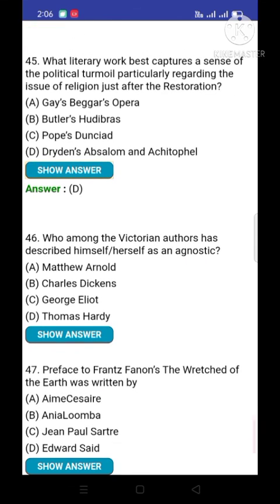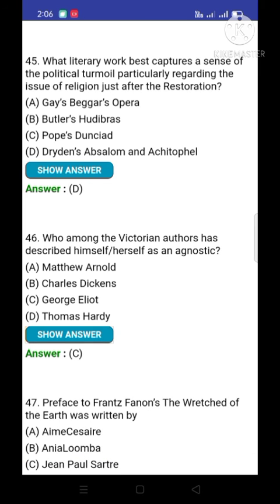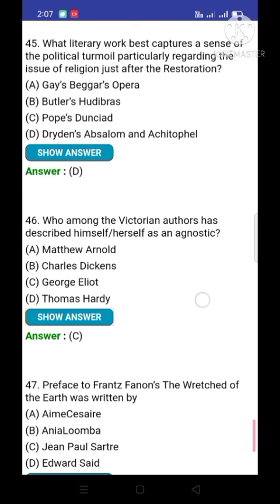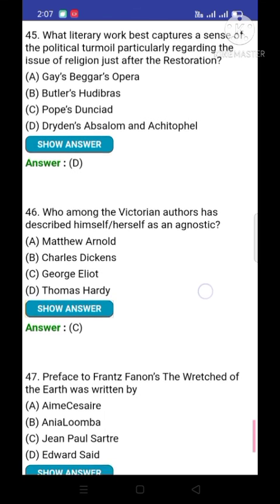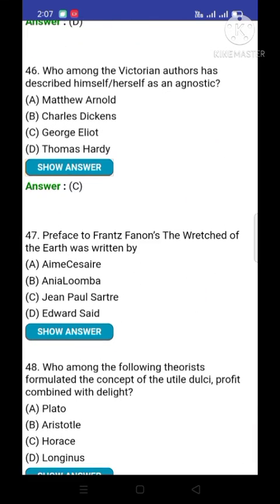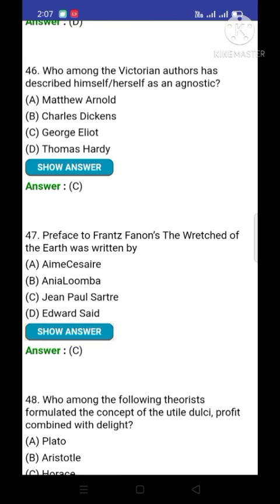Question number 46. Which of the Victorian authors described himself or herself as an agnostic? And option number C is correct, George Eliot. George Eliot described herself as an agnostic. Question number 47. The Preface to Frantz Fanon's The Wretched of the Earth was written by. Option number C is correct, Jean-Paul Sartre.